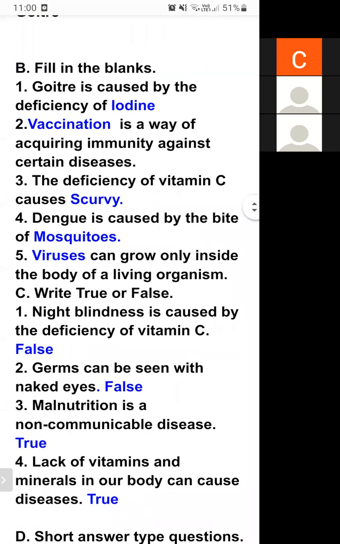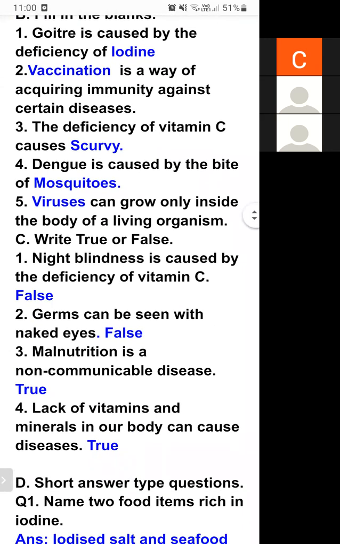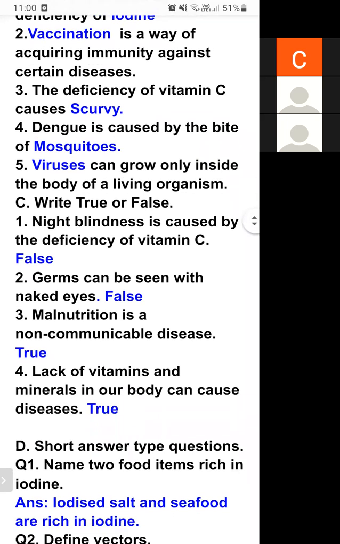Next is the true and false. True or false: night blindness is caused by deficiency of vitamin C. It is false.